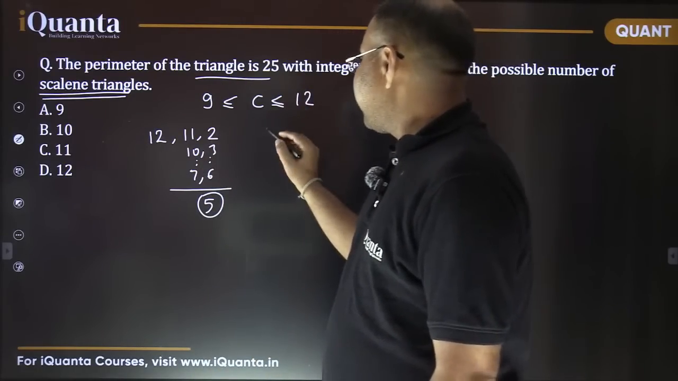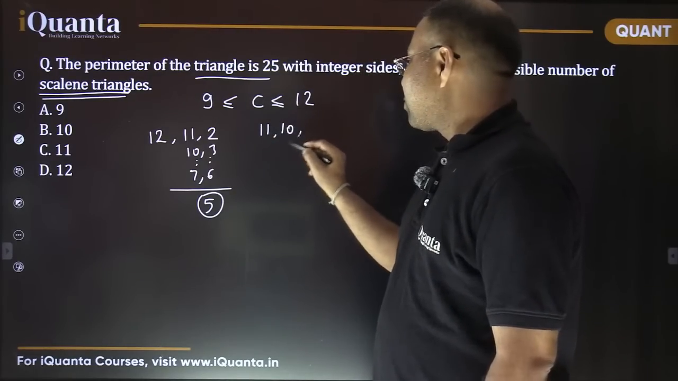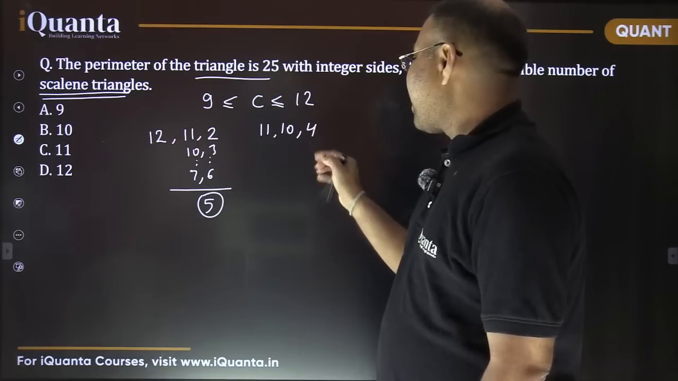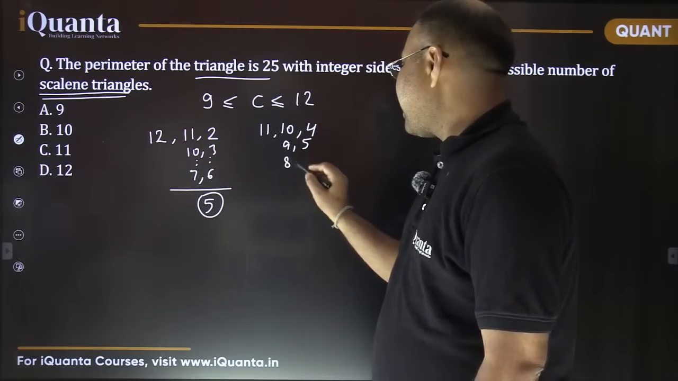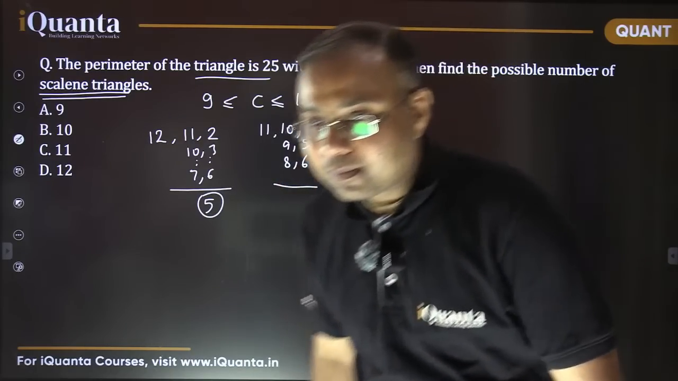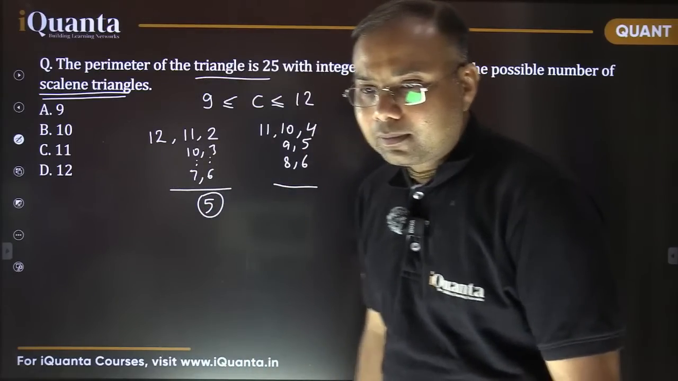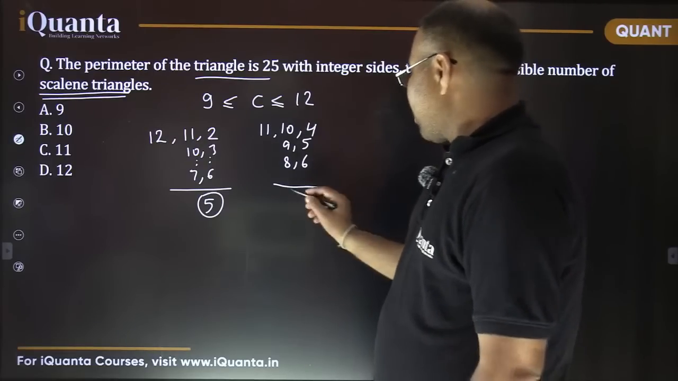Next case, when C is 11. If C is 11, then second longest side would be 10, that is 21 and 4, 25. So total 14 is to be distributed. So that would be 9, 5, 8, 6. That's it. 7, 7 won't be considered, right? This is just the beginning. So there are only 3 cases.